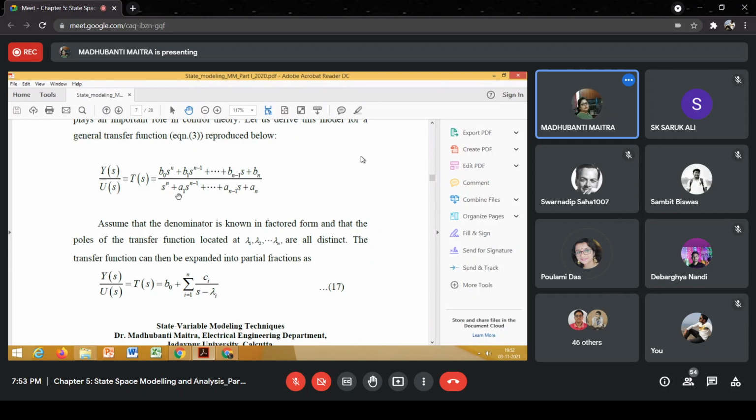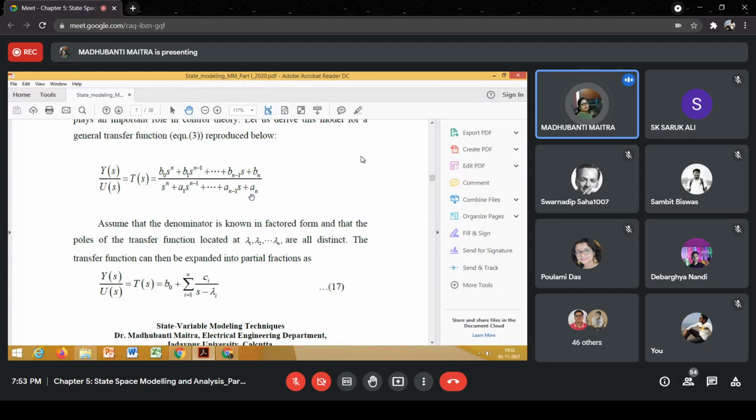Yes, ma'am. And then we are assuming that the denominator polynomial is known in factored form, like s minus lambda 1 into s minus lambda 2 into s minus lambda 3, and so forth.